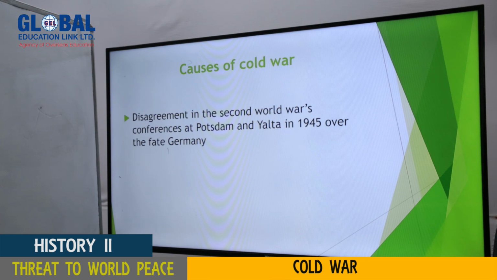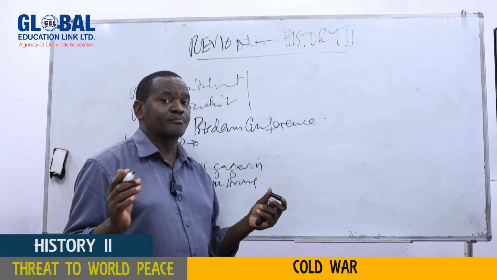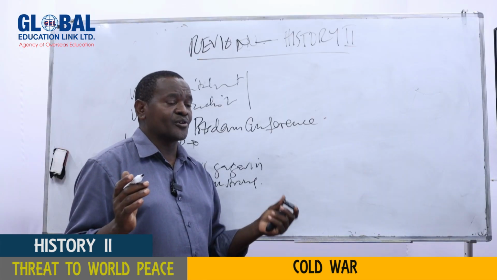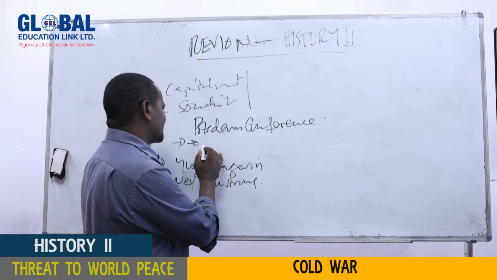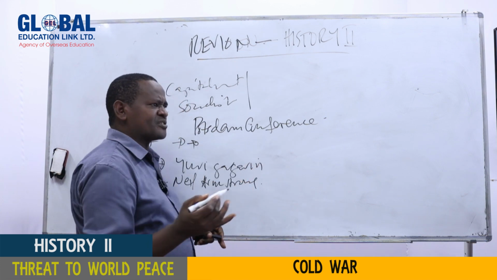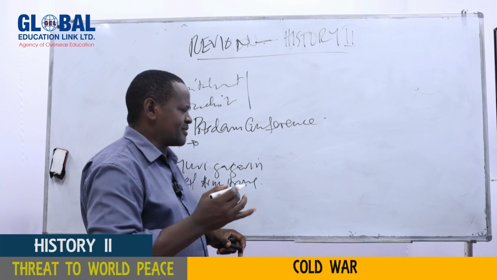So during that conference, there were some misunderstandings. First of all, we said the USA used the atomic bomb without informing the Soviet Union. So already there was some suspicion among these leaders. But also, the other thing is they disagreed about the fate of Germany. What should they do to Germany?